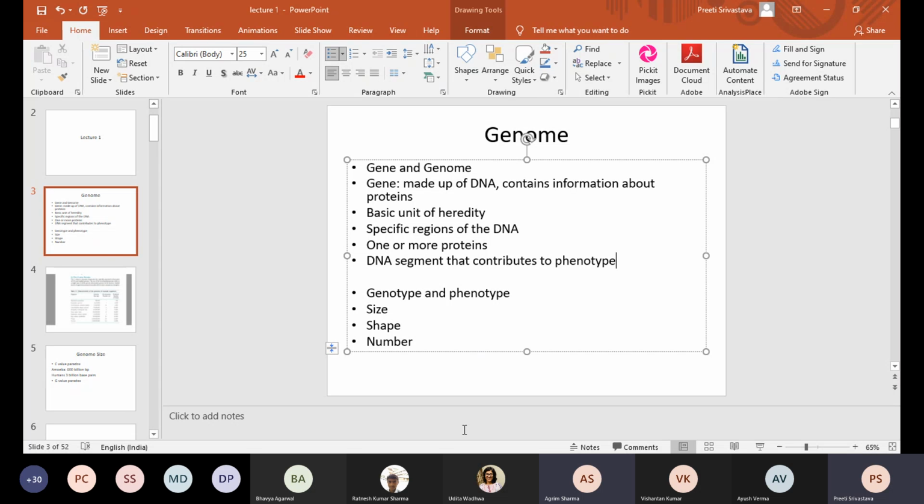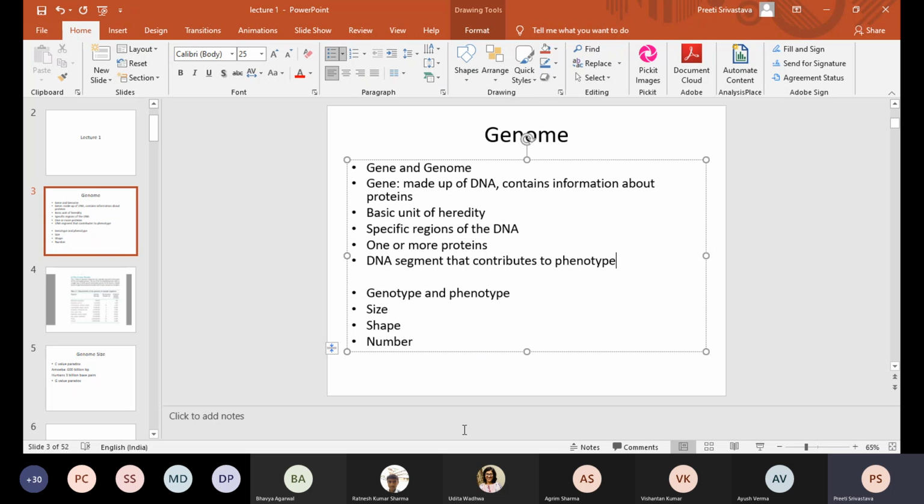Yes, so that's the only term I wanted to add. Otherwise, basic unit of heredity is correct. Yes, genes are specific regions of the DNA. This is also correct because yes, genes contain DNA. But what you need to mention is that specific regions of the DNA can be non-genic as well, right?